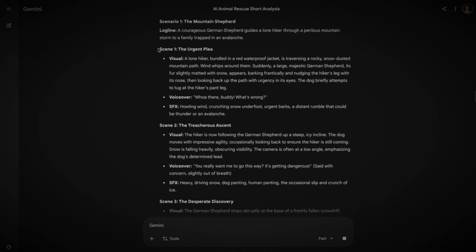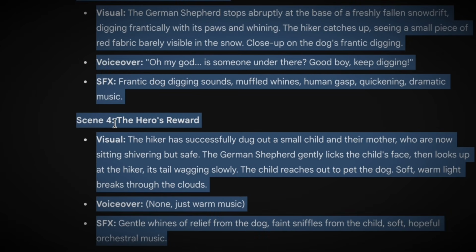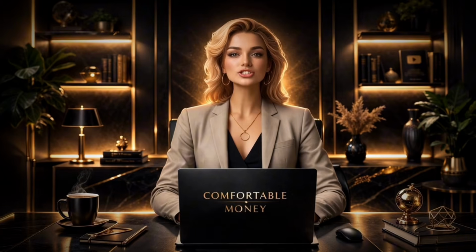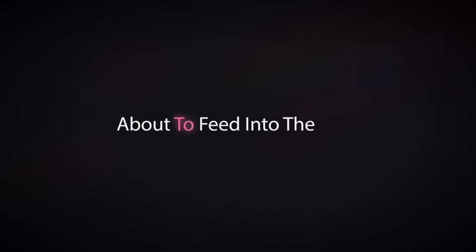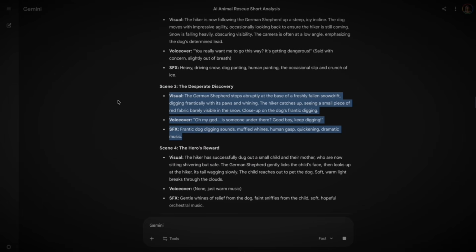Once you've selected your scenario, you should have 4 scene descriptions. Each description should be detailed, not just dog runs. That level of detail matters, because that's what you're about to feed into the video generator. And the more specific you are, the better your output will be. Step 3.